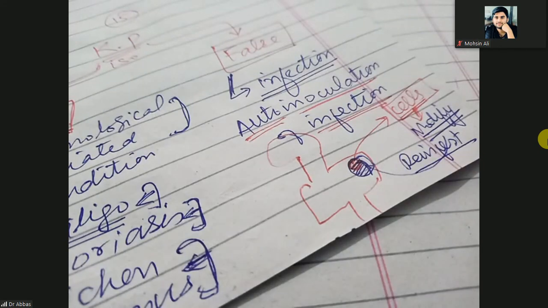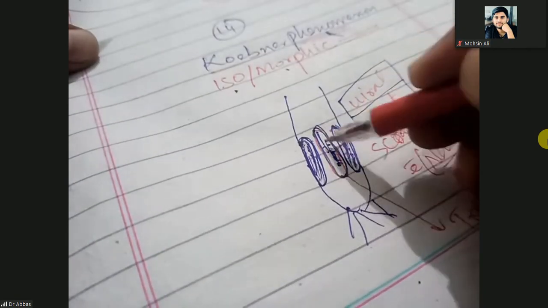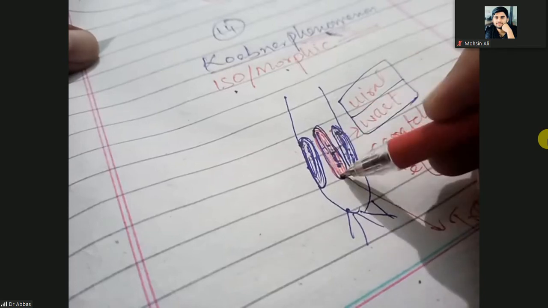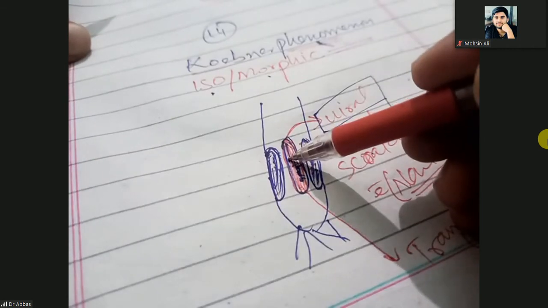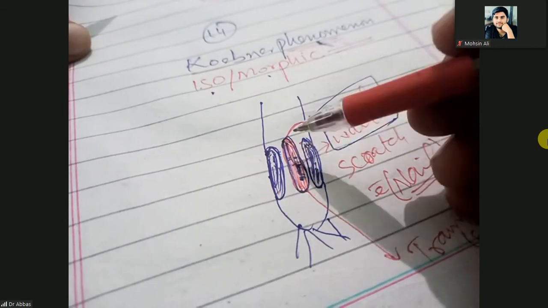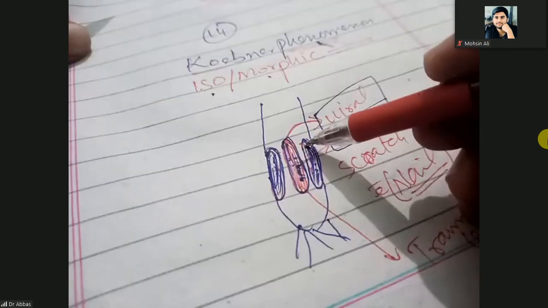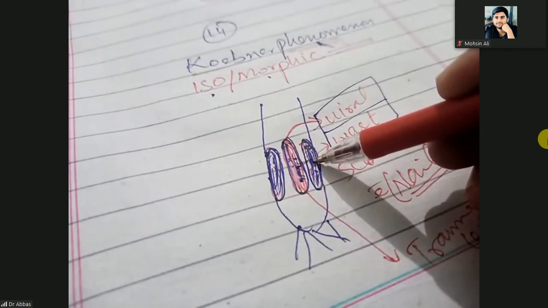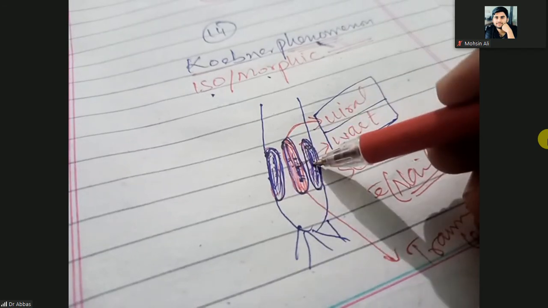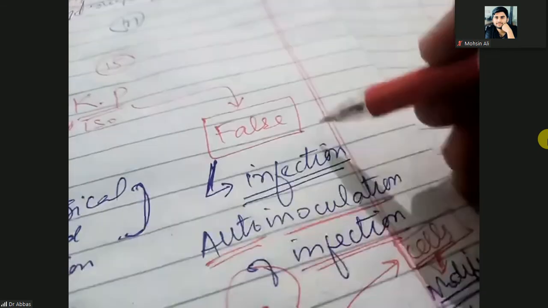I gave you the example here. Here is a viral infection in the middle. Here is the hypopigmentation due to the viral infection. We call it a viral wart. When you scratch it, some of the virus will go into the nail, and when you scratch the nearby area, the nearby area will develop the same morphic lesions. But these lesions are due to infection. So such lesions are the false Koebner phenomenon. False Koebner phenomenon is due to infection.